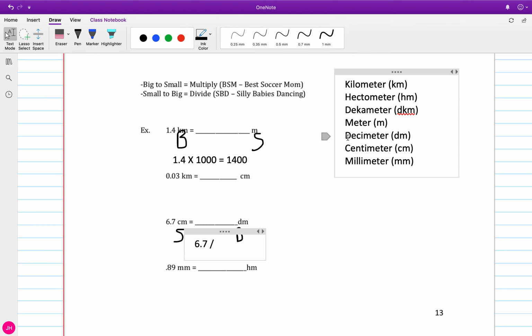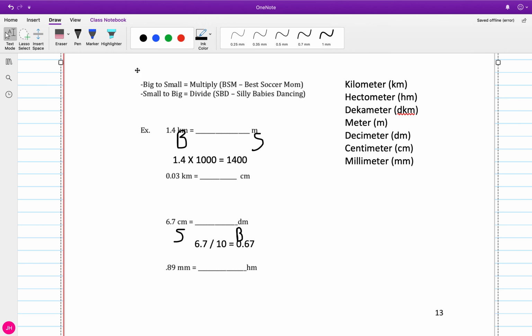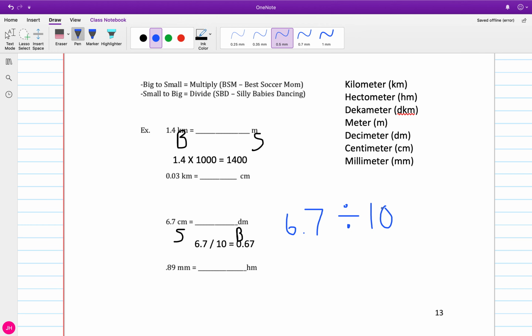Centimeters to decimeters, that's only one place value, so 10. So that's going to be equal to 0.67. Let me write that out by hand so you can see the division. Some people like that better than what I can do on the computer screen here. So a lot of people like to see it written like this, and I like that work too. So 6.7 divided by 10. So pause the video, see if you can try the remaining two, and then we'll come back and go over them.